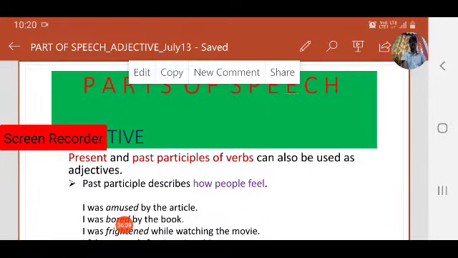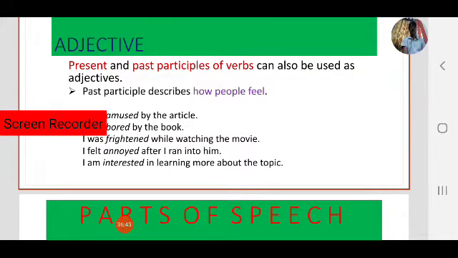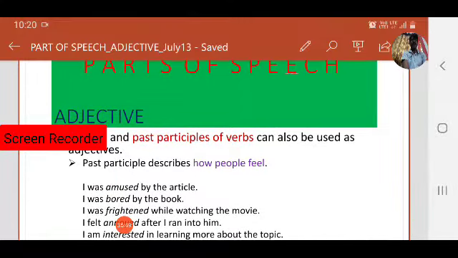Next, let us focus on the past participle of verbs. The past participle describes how people feel. After reading the book, how do you feel? I was amused by the article, or we can also say it was an amusing article.